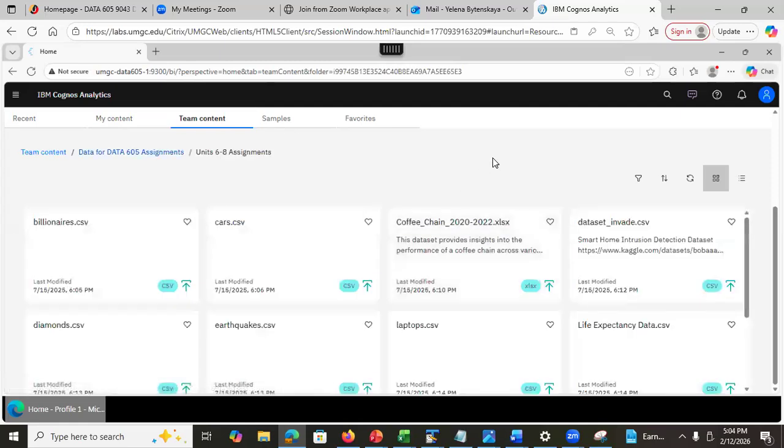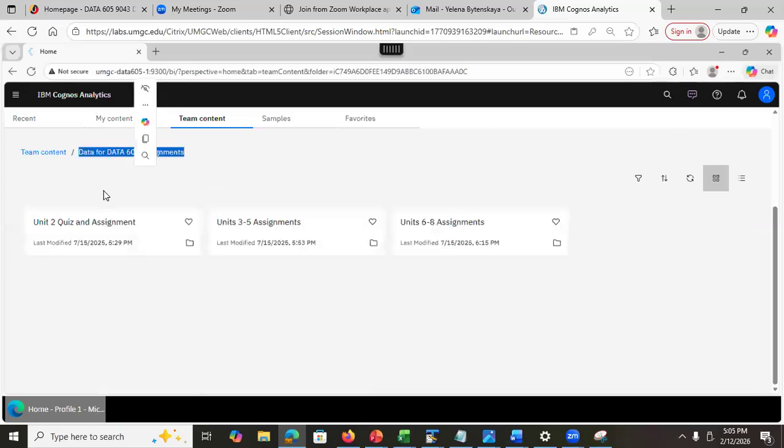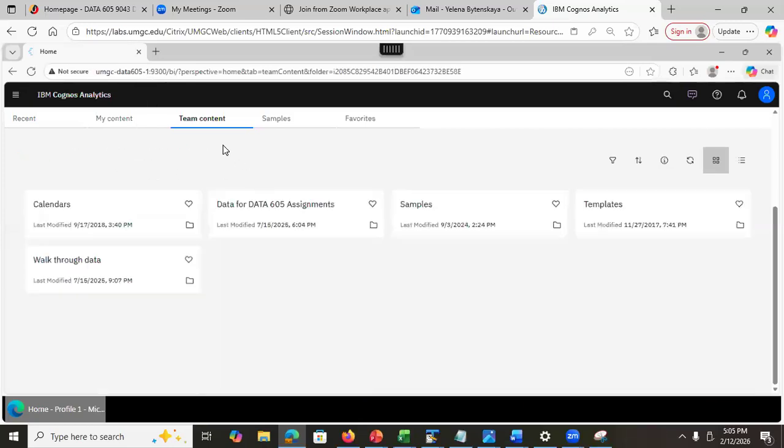You click here. There are multiple data sets that give you a choice. Pick one and use that one for the remaining course assignments. So this is assignment 6, 7, and 8. You pick one and stick with it for the 3 assignments. Okay? So you know where this is. It's not in the course content, it's in the team content in Cognos Analytics.